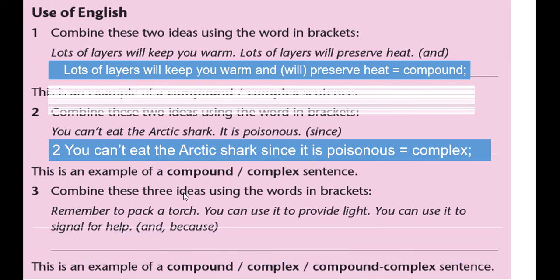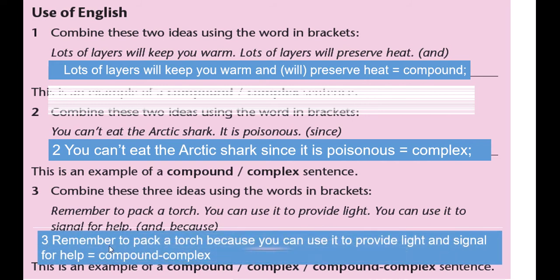Combine these three ideas using the words in brackets. Remember to pack a torch. You can use it to provide light. You can use it to signal for help. We have to use these two connectors or conjunctions, "and" and "because". This means remember to pack a torch because you can use it to provide light and signal, and this kind of sentence is called compound complex.